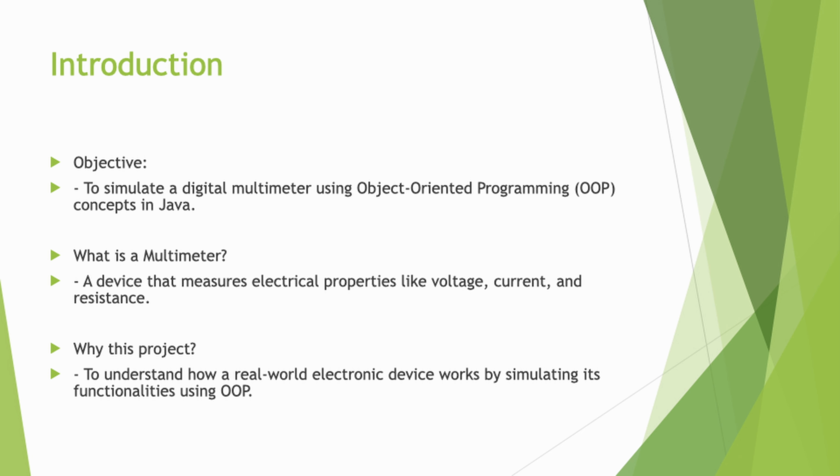Introduction. Objective. Our objective with this project was to simulate a digital multimeter using object-oriented programming. But first, what exactly is a multimeter? A multimeter is a device used to measure various electrical properties such as voltage, current, and resistance. We chose this project to gain a better understanding of how a real world electronic device works by breaking it down and simulating its functionality using object oriented principles.